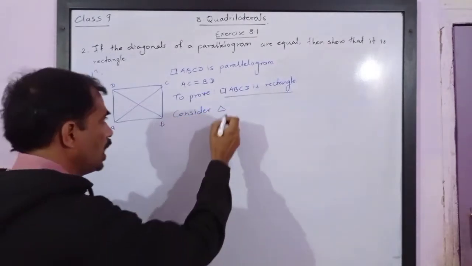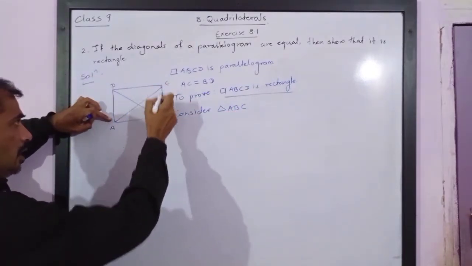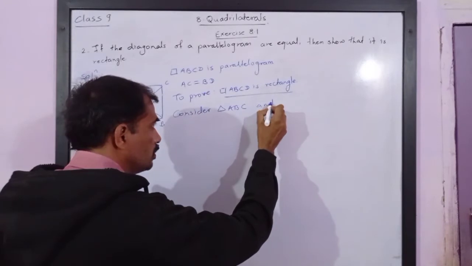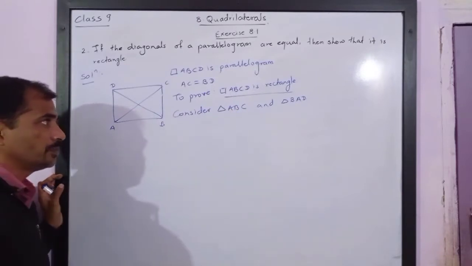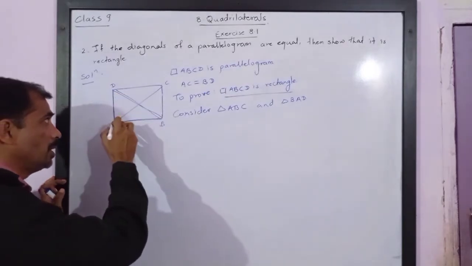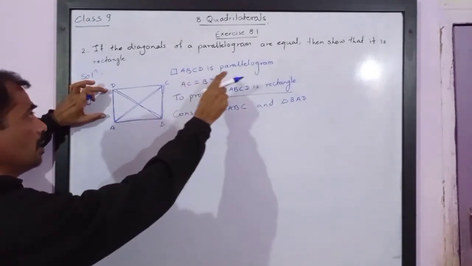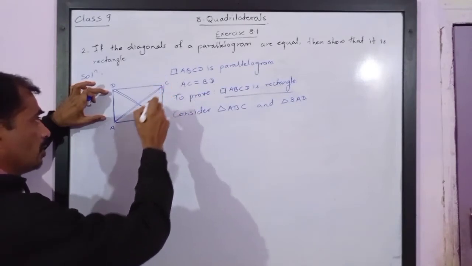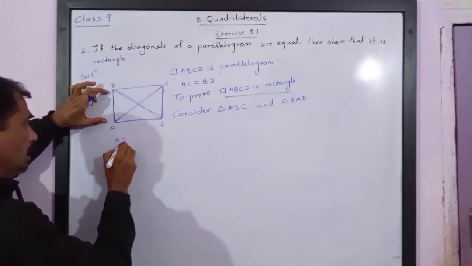Consider triangle ABC. Try to understand. I have considered this triangle ABC and triangle BAD. Now watch carefully. Don't look at the other part of the figure. You look only at the triangles ABC and BAD. In these two triangles, we are given quadrilateral ABCD is a parallelogram. It means opposite sides of a parallelogram are equal. So AD is equal to BC.